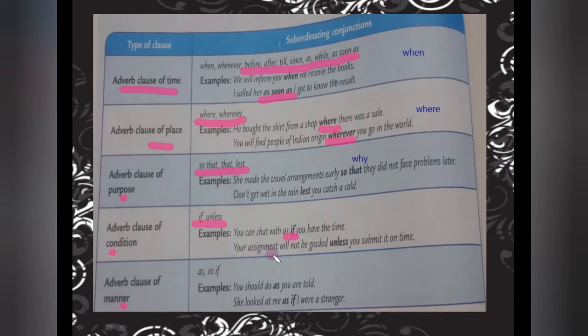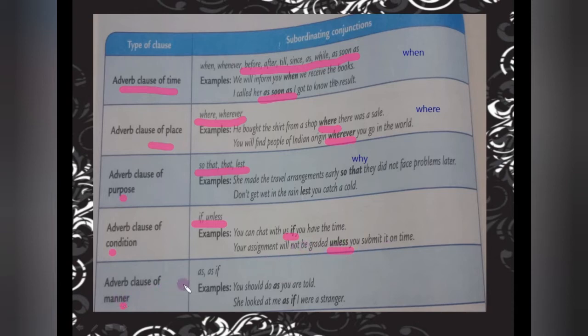Your assignment will not be graded unless you submit it on time. It means we cannot grade it if you are not going to submit it on time. So if you are not going to, we are not using not here; in its replacement we are using unless. Your assignment will not be graded unless you submit it on time. Understood? Condition is there: submit it on time or you will not get the grade. Fine.